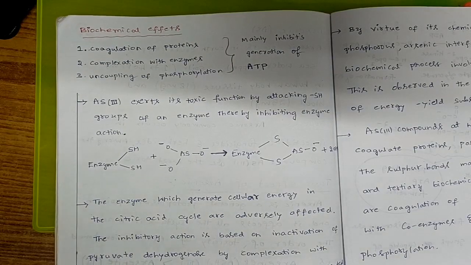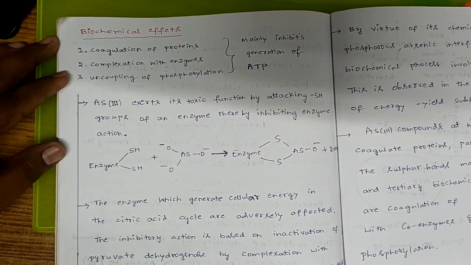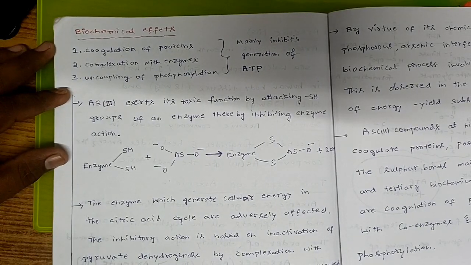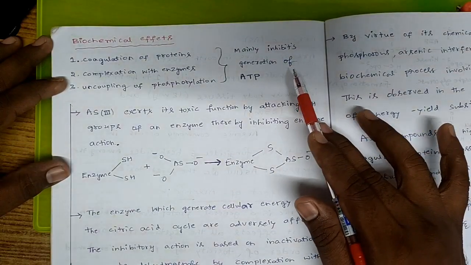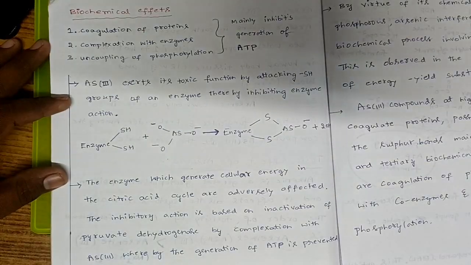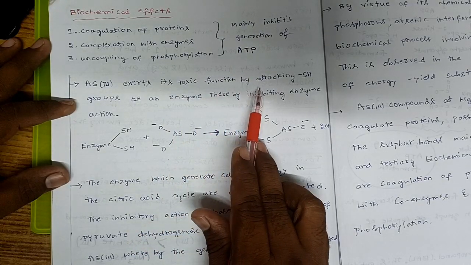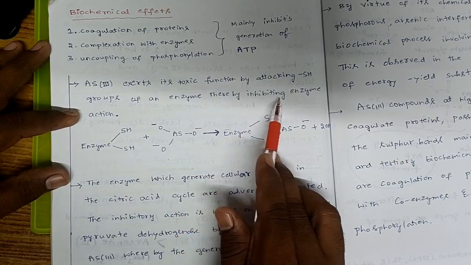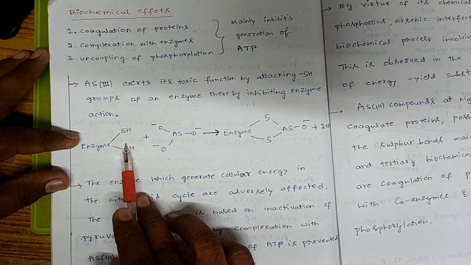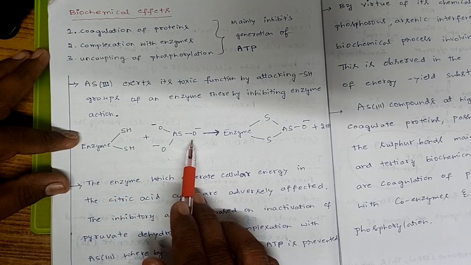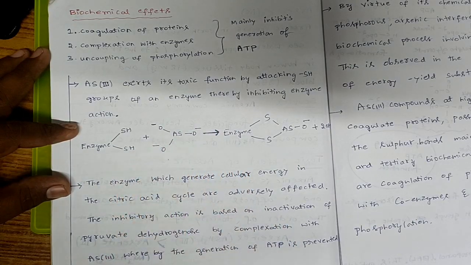Next, we come to the important concept, that is the biochemical effect. That is coagulation of protein, complexation with an enzyme, and uncoupling of phosphorylation. These three steps mainly inhibit the generation of ATP. Arsenic 3+ exerts its toxic function by attacking the thiol group of an enzyme, thereby inhibiting the enzymatic action. In an enzyme, these thiol groups are activating groups. These activating groups are attacked by the arsenic compound, and this leads to the inhibition of the enzyme process.